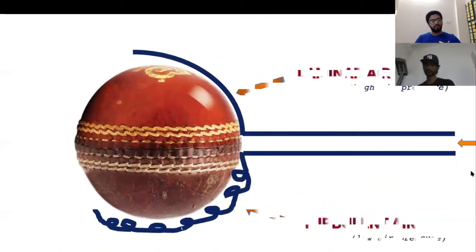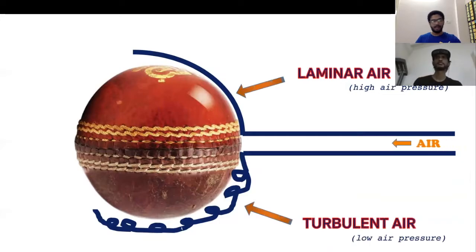Yeah. So what happens is, as you can see in the image, one side is shiny, the other is rough, and the shiny side is basically smooth, right? The smooth surface. So when a surface is smooth, the air is able to pass freely. Okay, and this air is known as laminar air, and this creates high pressure. This air has higher pressure than the turbulent air, which is passing through the rough surface of the ball, the surface of the ball which is untouched by the players.